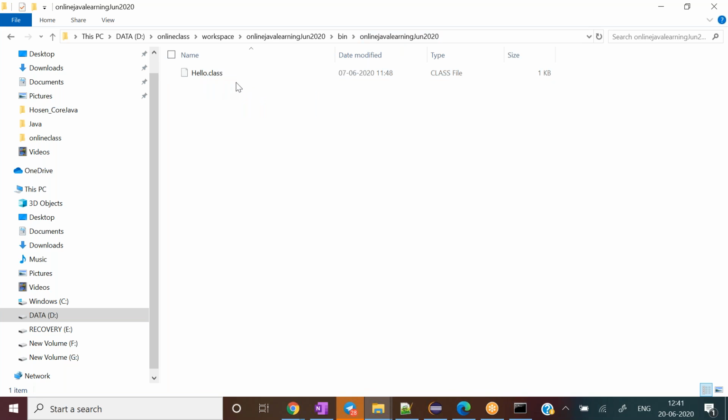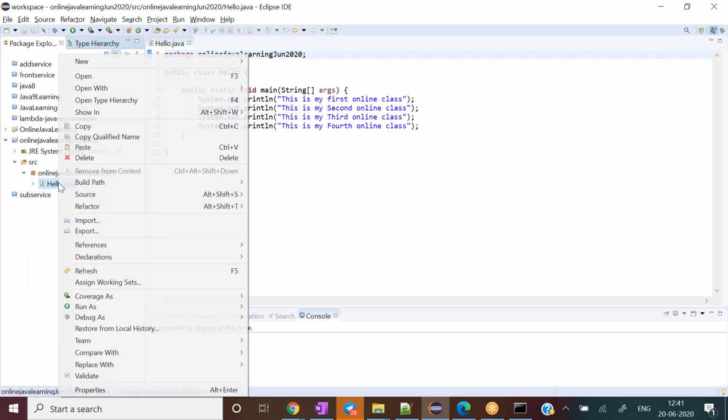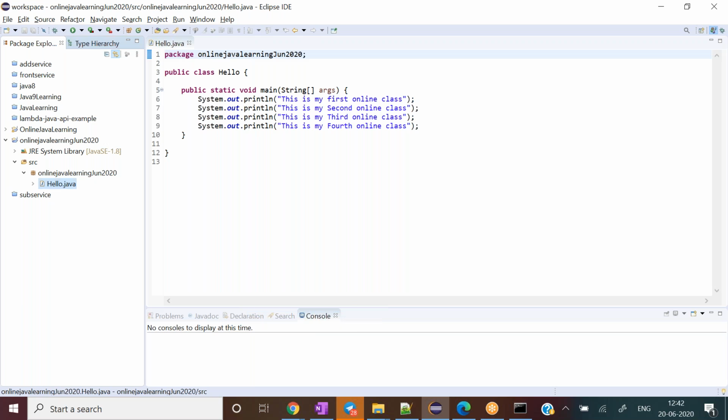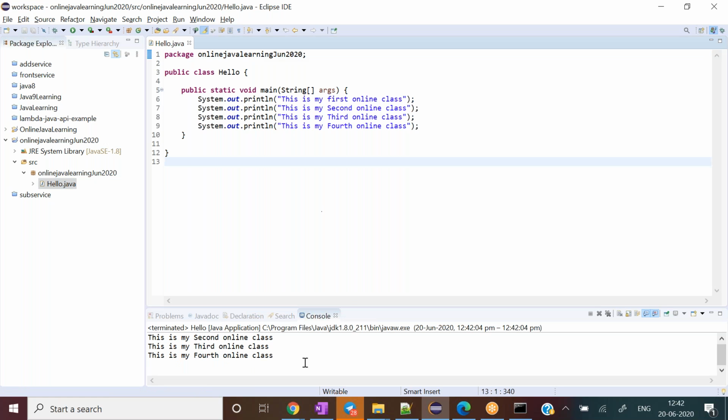Now the question arises again: outside the IDE we set up everything manually, so how does the IDE manage when we run a program? Say, for example, I run this program from the Run command. Let's grab the concept here and understand how execution works.